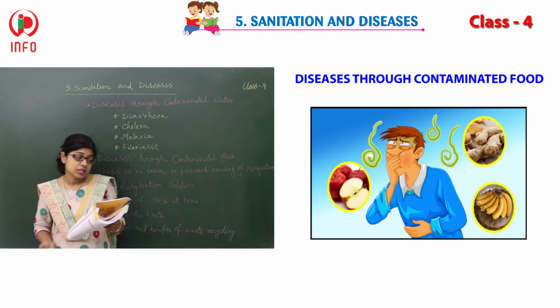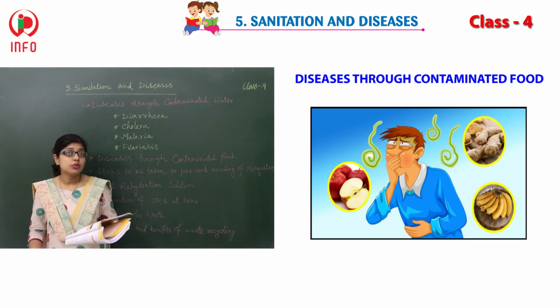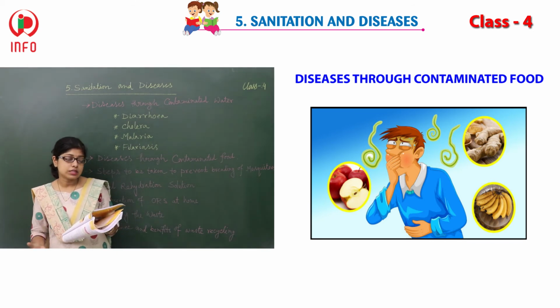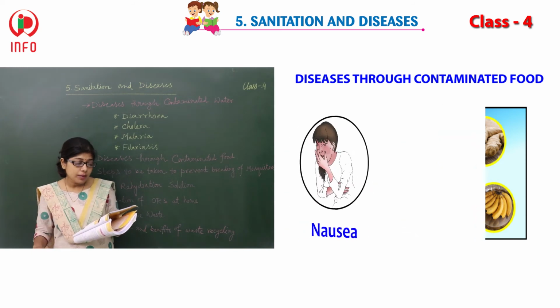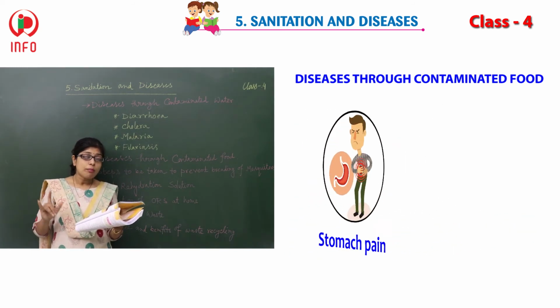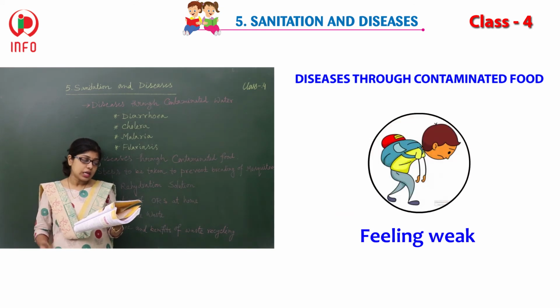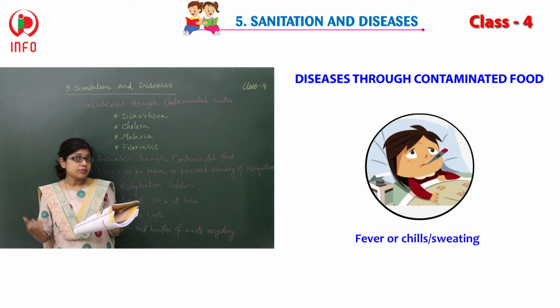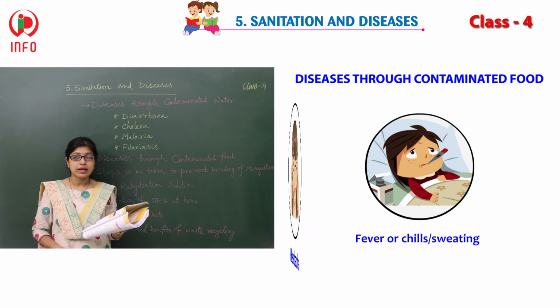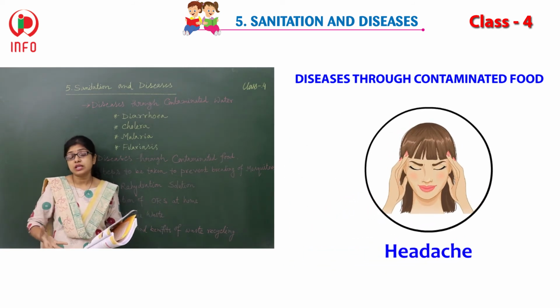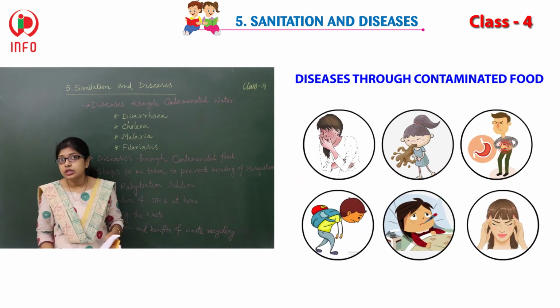And the symptoms you may face in the case of food poisoning are nausea, vomiting, stomach pain, diarrhea, feeling weak, fever or chills, sometimes sweating also, and headache.